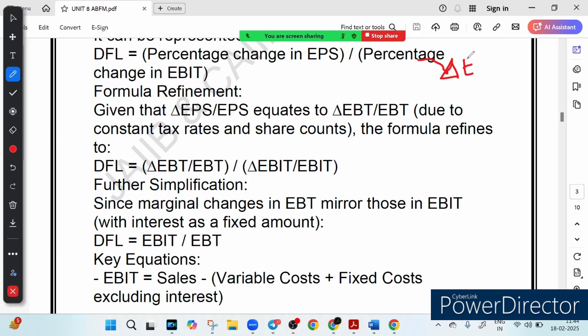Delta EPS upon EPS into 100, that is the percentage change in EPS, upon delta EBIT upon EBIT into 100. That is the formula we call DFL, isn't it?